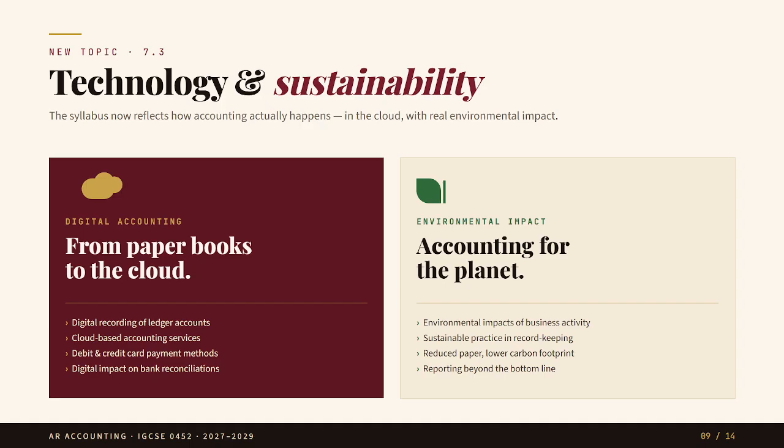On the right side, we have sustainability. Businesses should think about safe and responsible storage of accounting data. Digital records may reduce paper use, but they must be stored safely. The important thing is students do not need to learn any specific accounting software. They just need to understand the general impact of the technology on accounting.